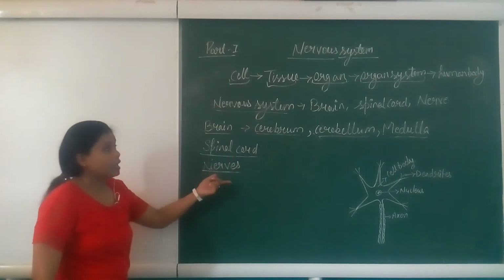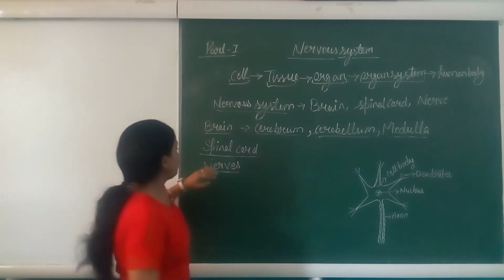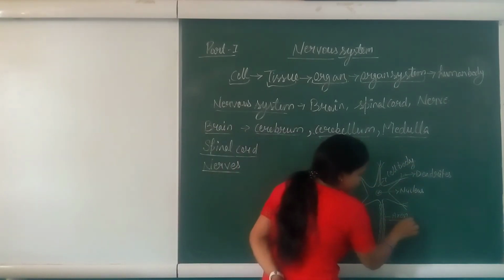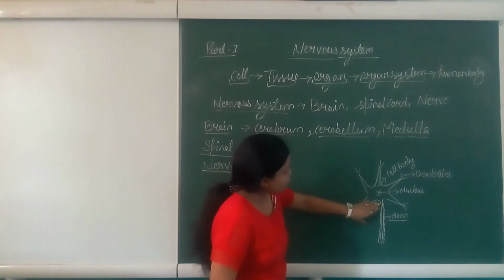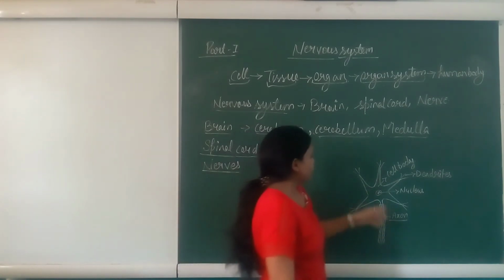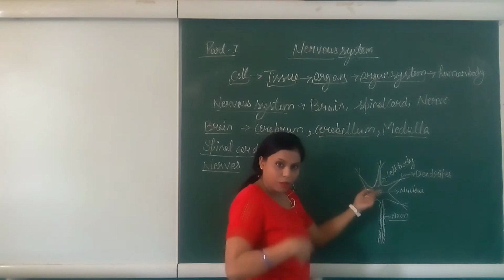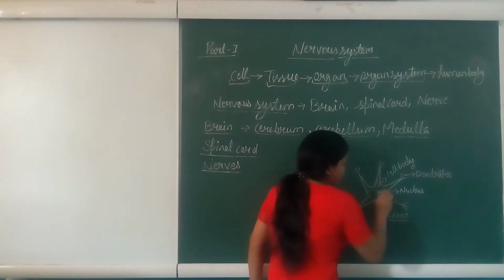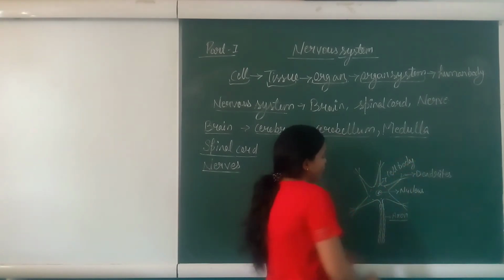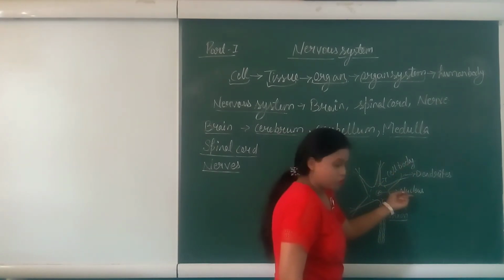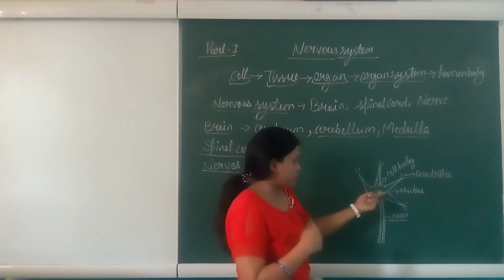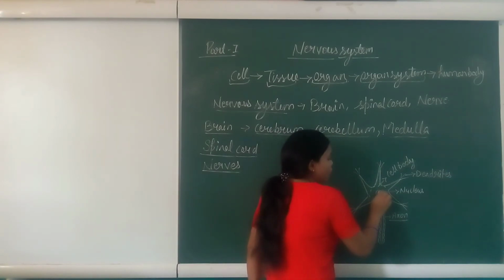What are nerves? Nerves, this is the diagram of the nerves. A nerve contains a tail-like structure called an axon which runs throughout our body. And it contains a cell body. Like our body, the nerve also has a body which is known as the cell body. It contains a nucleus also, like our heart. Our heart is a life processor, so the nucleus is also called the life processor of the nerve.